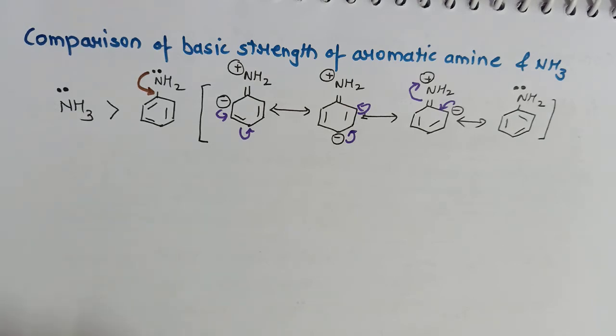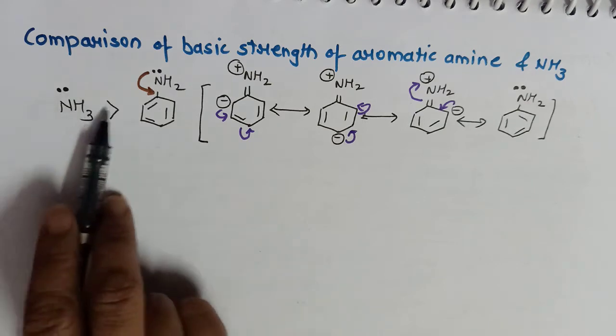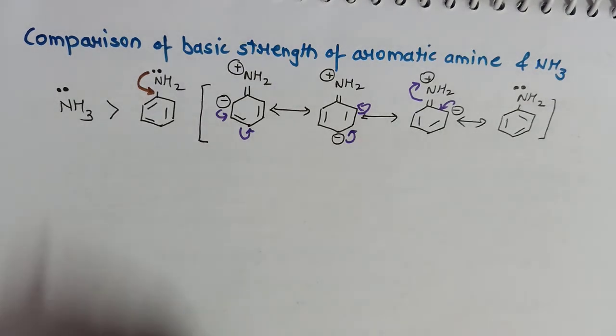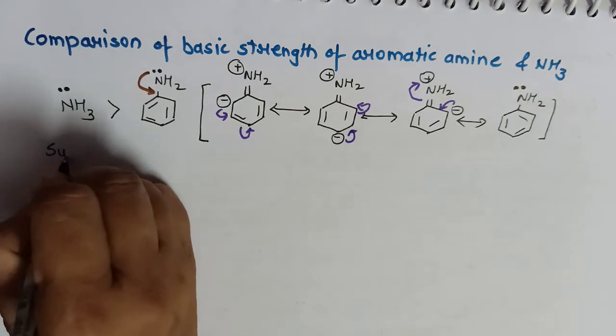Now what I have to remember is the substituents that will impact the basic strength of ammonia. Substituents can be of two types.